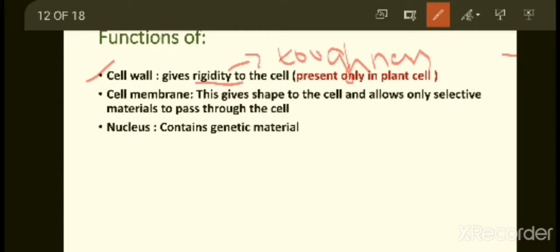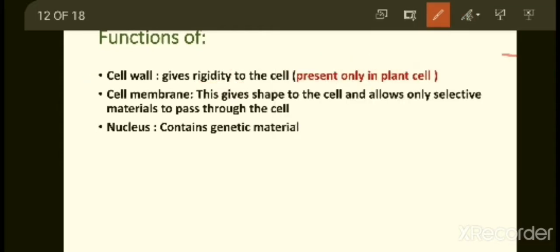For example, if you compare plant and animal, which is stronger among these two? Definitely it is plant. You can't hit the tree with your hand. So here plant is stronger, tree is stronger compared to animal because it contains cell wall. Cell wall gives rigidity, that is toughness and strength to the organism.